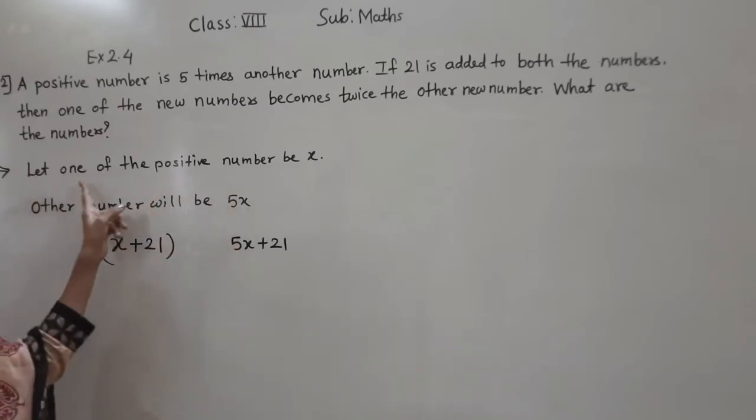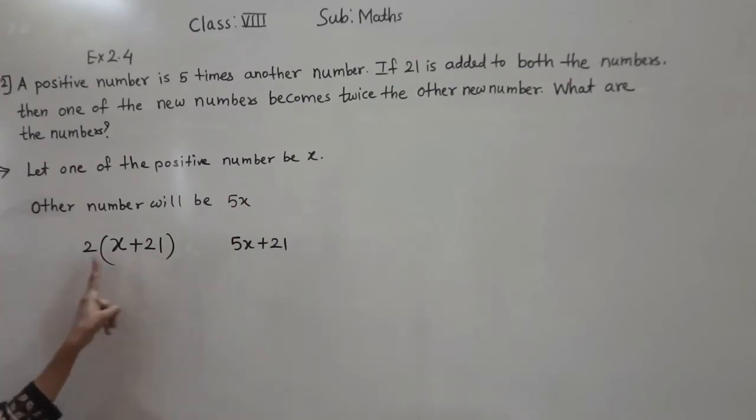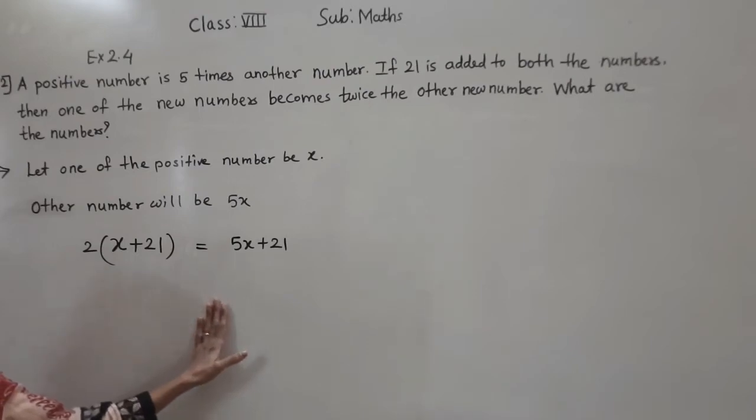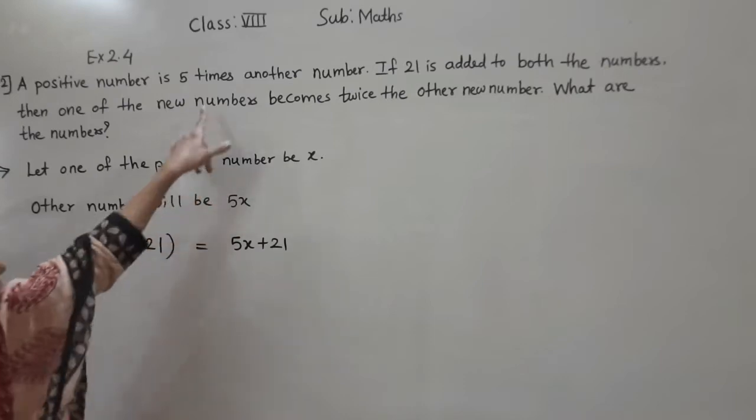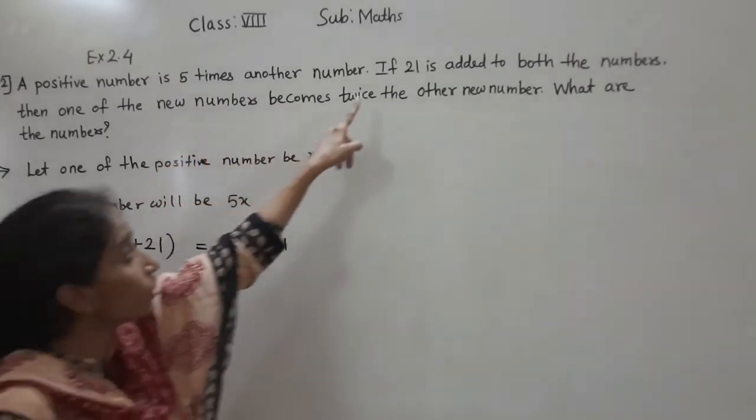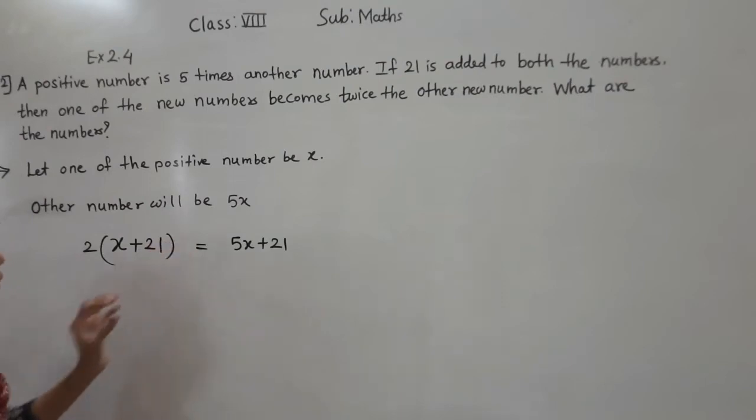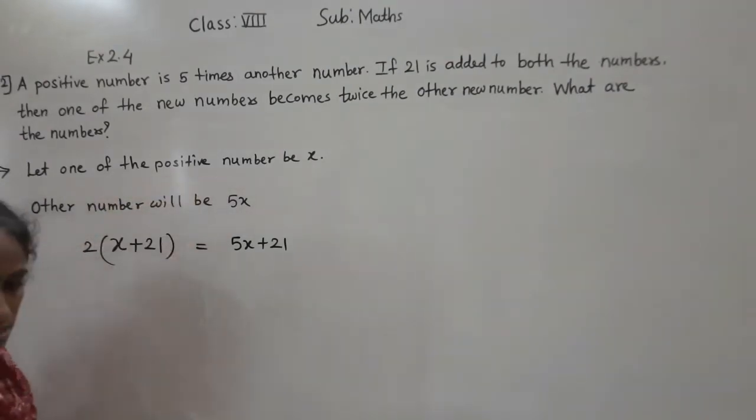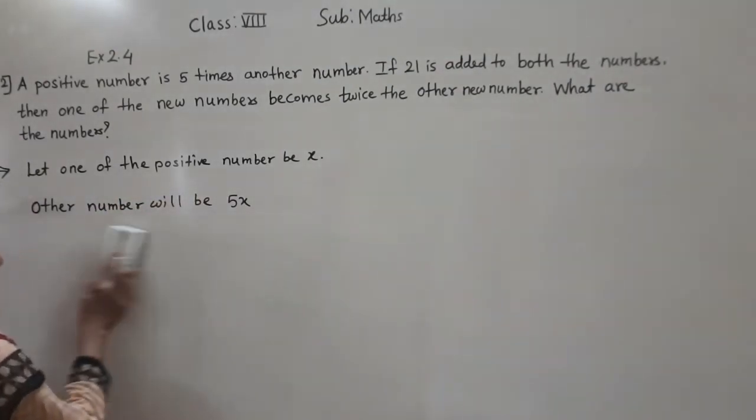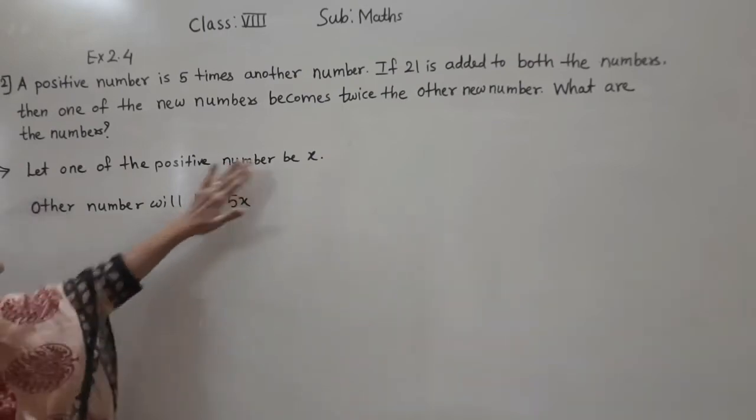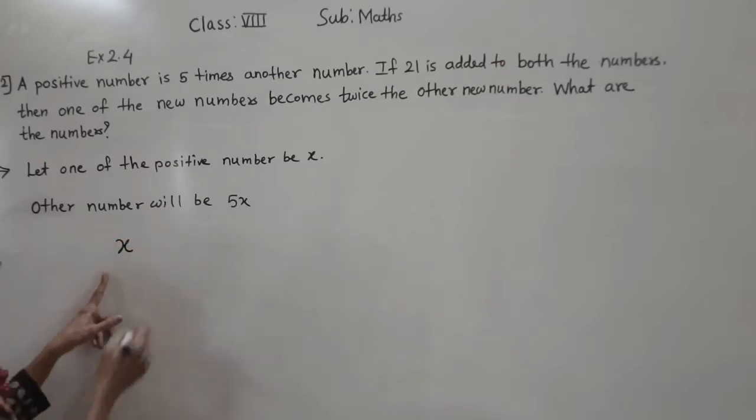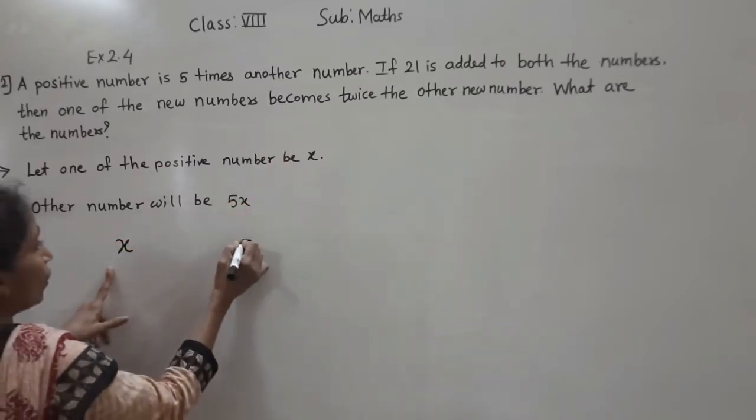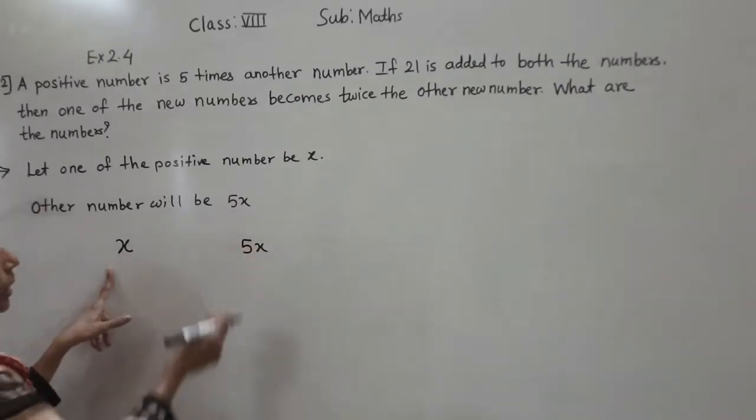One of the new numbers, we consider x, is twice the other number. So we have to write an equal sign in between. First we consider one of the numbers x, so the other number is 5x. It is given in the question. Then what is given? If 21 is added to both the numbers. Now the first number, what is it? See, here again I will show you. One number we have considered is x, one of the positive numbers. And the other number we got is 5x.